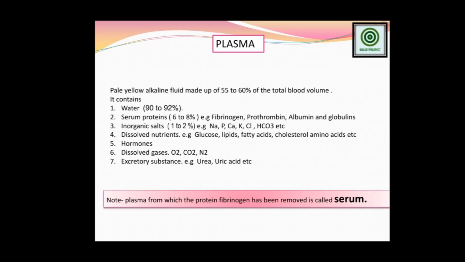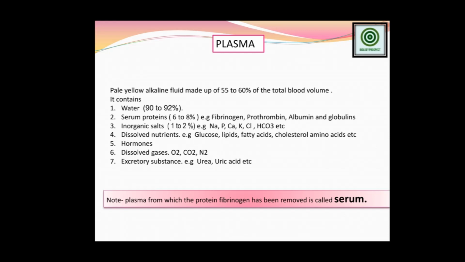Several hormones from the endocrine glands, whatever the secretion, are directly mixed with the blood and come throughout the body. That is only possible because the blood plasma carries the different kinds of hormones. Okay, and the dissolved gases, the main gases carried to the different parts of the cell, are oxygen, carbon dioxide, and nitrogen, and the excretory substances are urea and uric acid. These substances are normally present in the blood plasma. Blood plasma carries all these substances from one part of the body to another.